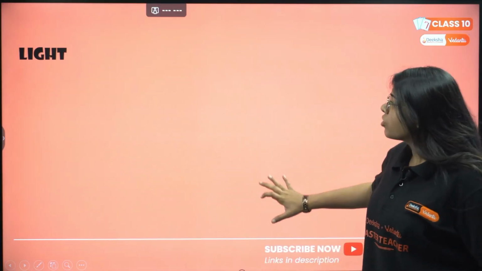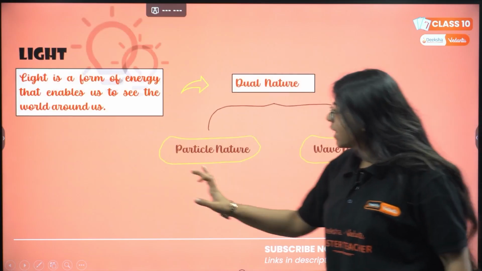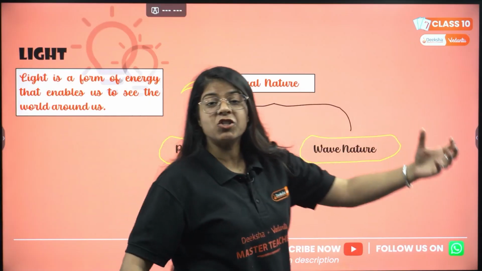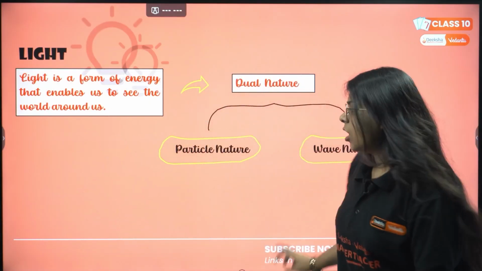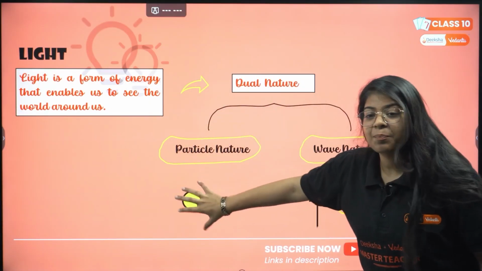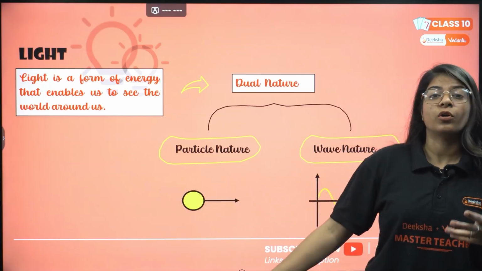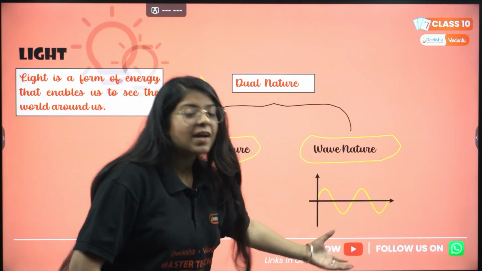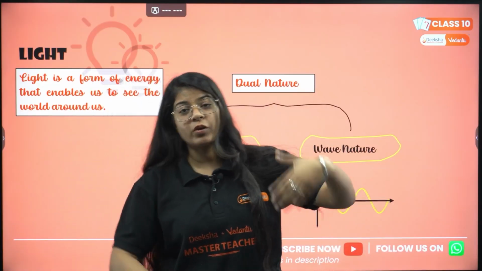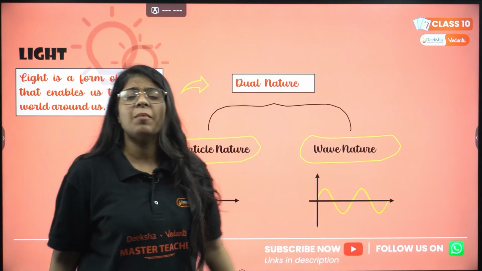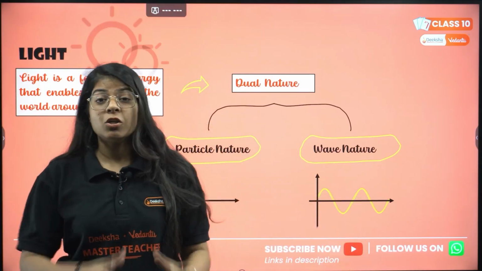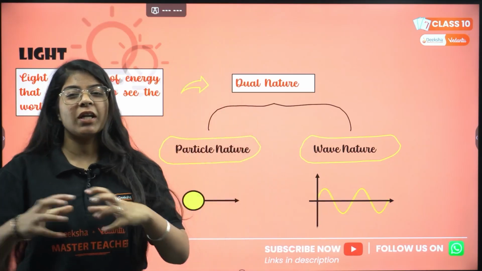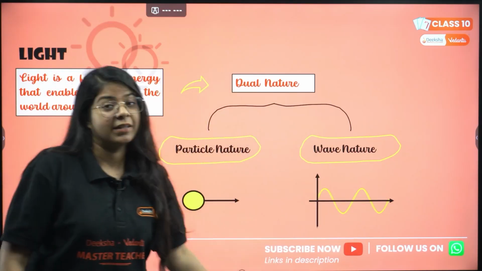Now, lots of people have come and said that light has dual nature, which includes particle nature as well as wave nature. What exactly does that mean? Light is a particle which we today consider as photon, and light is also considered to be a wave, which we will study in our +2 in Young's double slit experiment and all that stuff. Even here you will study prism and all, so those all come under wave nature of light, and you will study photoelectric effect which comes under particle nature of light.